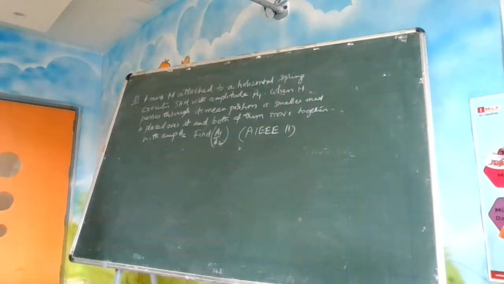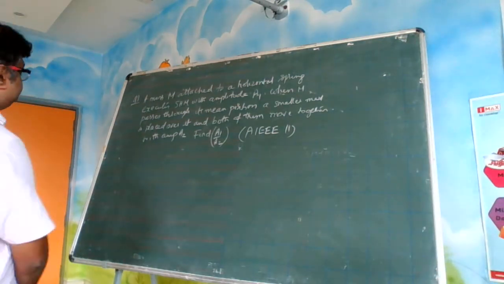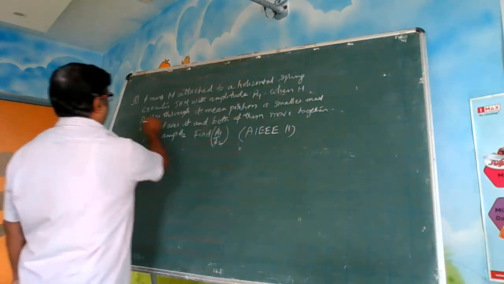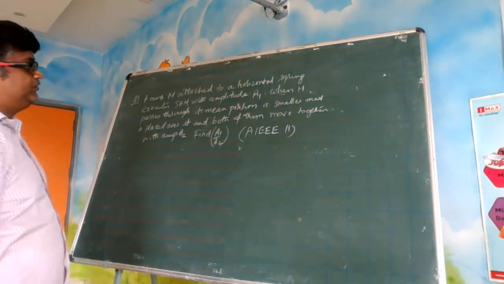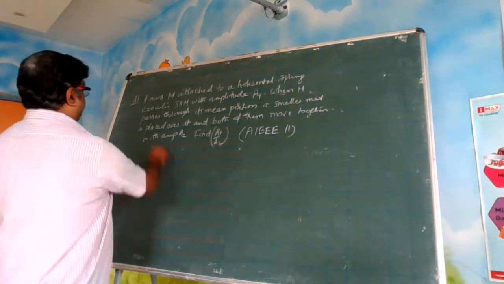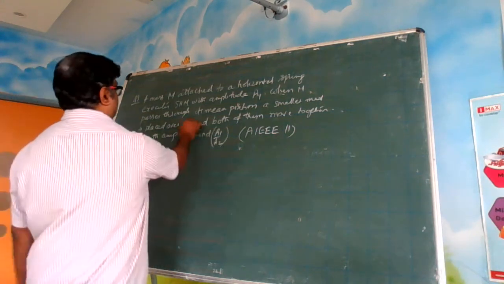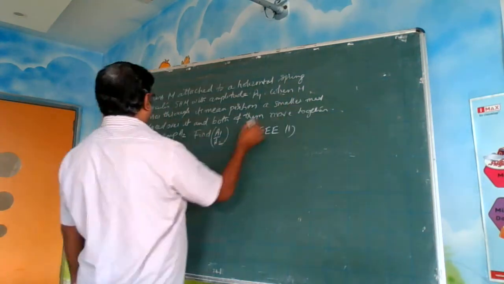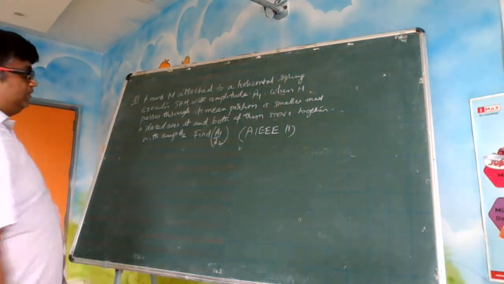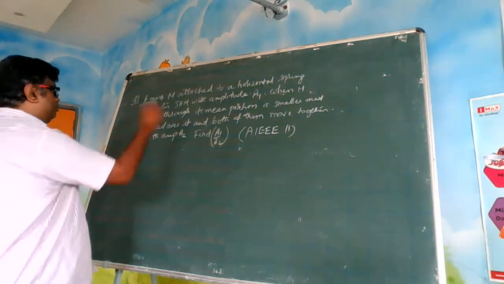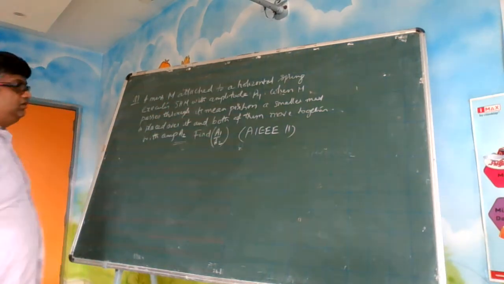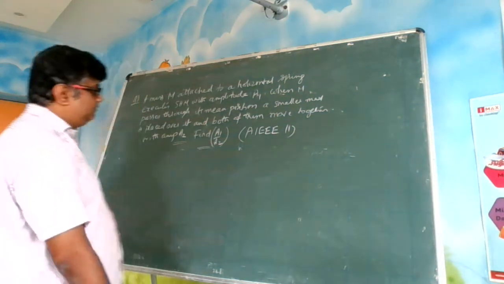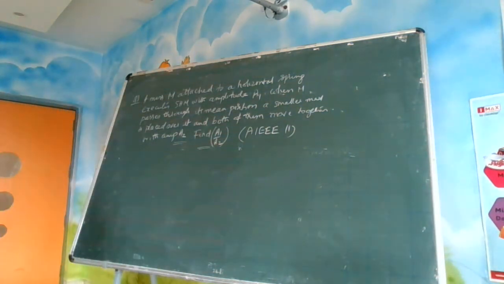So let us move to the next illustration. A mass m attached to a horizontal spring executes simple harmonic motion with amplitude a1. When the mass passes through its mean position, a smaller mass is placed over the top of it and both of them move together with amplitude a2. You have to find the ratio of a1 by a2. This question has come in AIEEE 11.